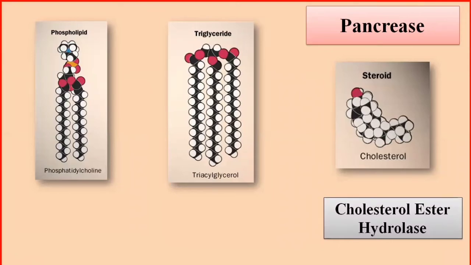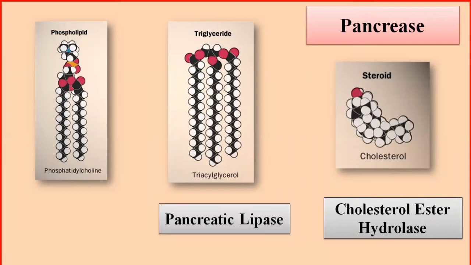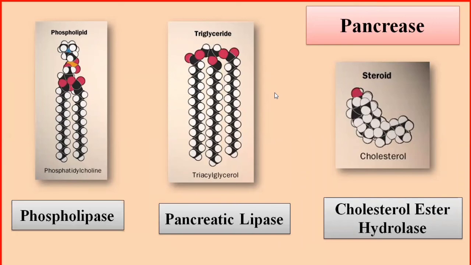So this is the cholesterol ester hydrolase. Cholesterol ester hydrolase will break the bond in the cholesterol ester and make the cholesterol free. So the fatty acid will be released and cholesterol will be released free. Then the other enzyme is the pancreatic lipase. Pancreatic lipase will break the triglyceride into a molecule of glycerol and 3 fatty acids. The other enzyme is the phospholipase. Phospholipase will cause the hydrolysis, or break the ester bond present in the phospholipid, and will release the lysolecithin and free fatty acids.